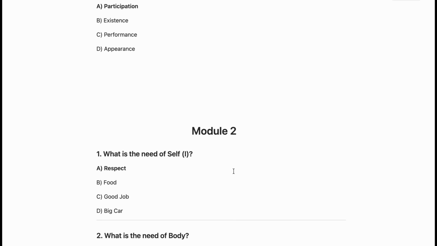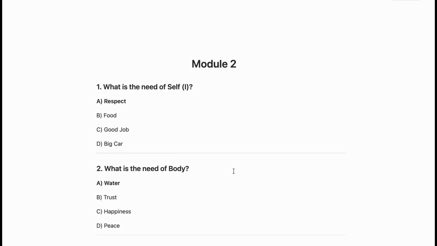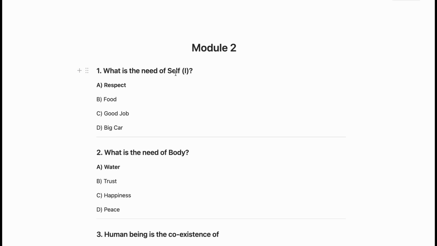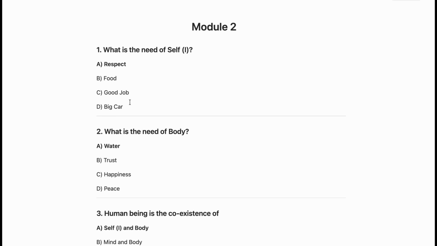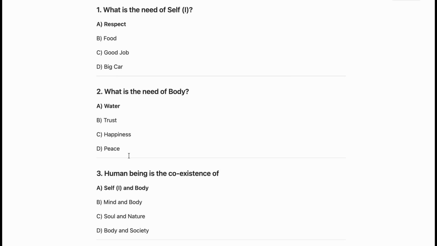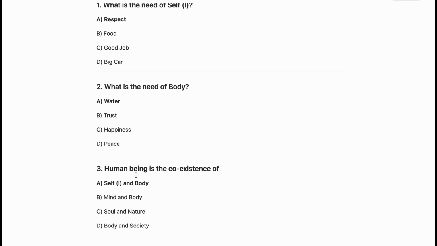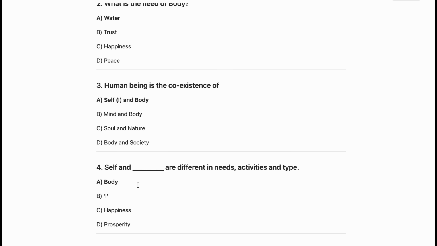Now we are moving towards module 2. From module 2, our first question is, what is the need of self I, which is nothing but respect. Now the next question is, what is the need of body? Water. Water is the need of body. Now the next question is, human being is the coexistence of self I and body. So A is the correct answer.